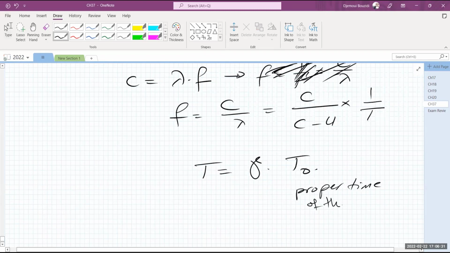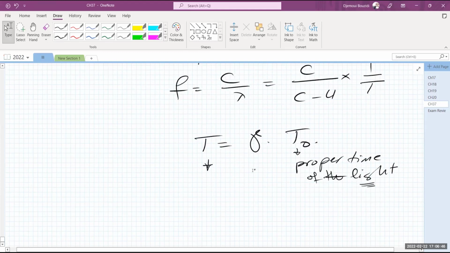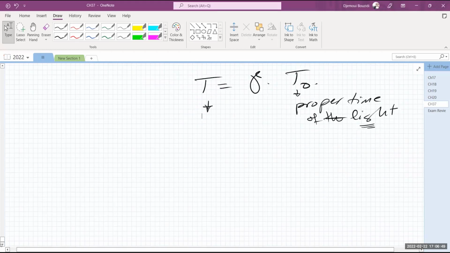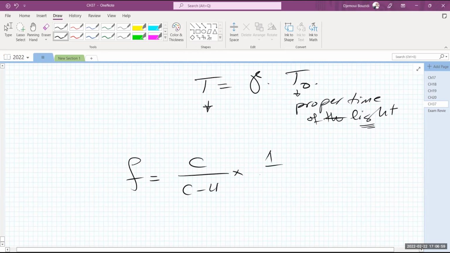of light. This is how much time has actually elapsed between two successive wavefronts. This is the one that I measure. This is the observer that is not moving. The factor gamma must be included in here. So if I do that, then the frequency I am measuring now is equal to c over c minus u times 1 over t. And 1 over t has this 1 over gamma times t naught. Remember, gamma is equal to 1 over square root of 1 minus u squared over c squared.